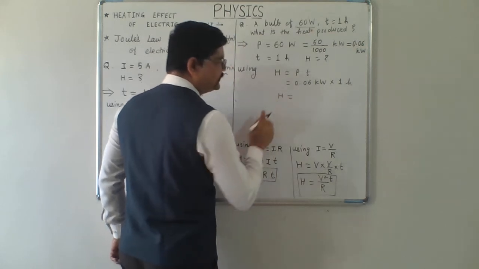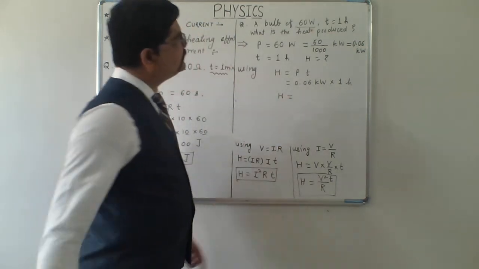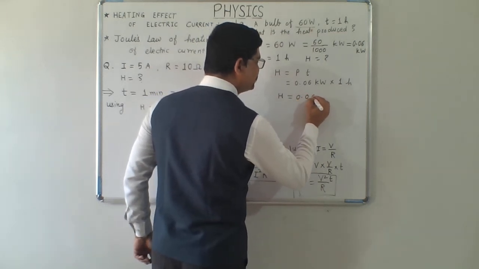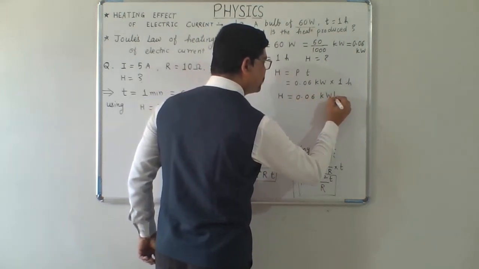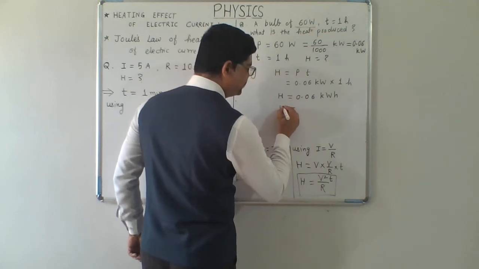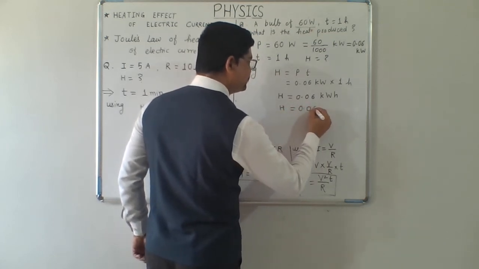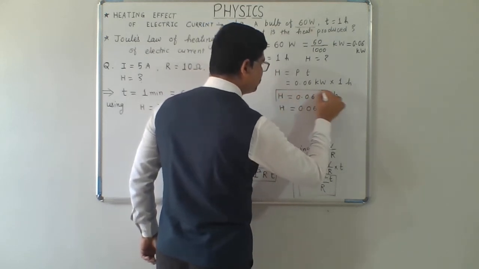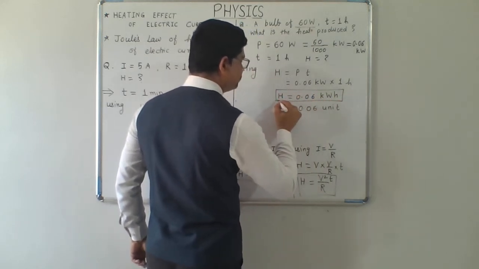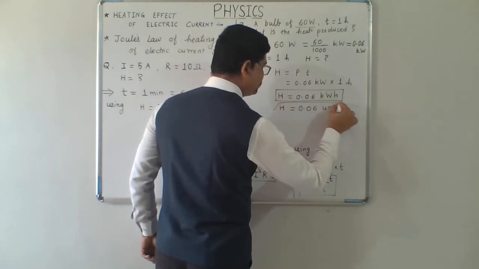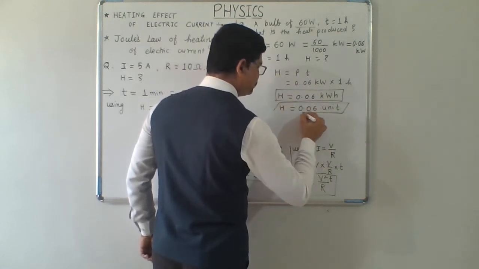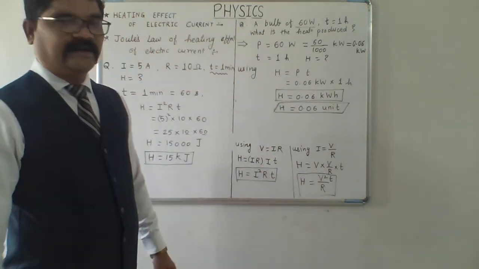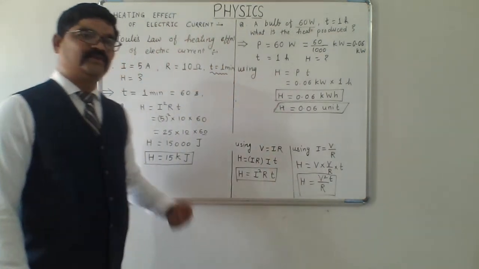The heat produced in the bulb will be H equals 0.06 kilowatt hour, or H equals 0.06 unit. In this way, we can calculate the different questions based on the Joule's law of heating.